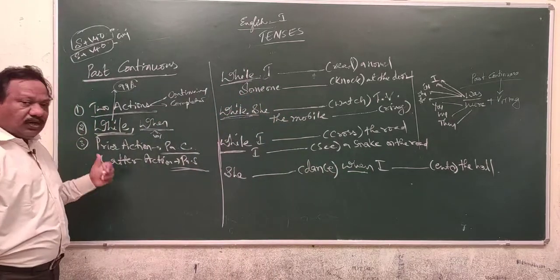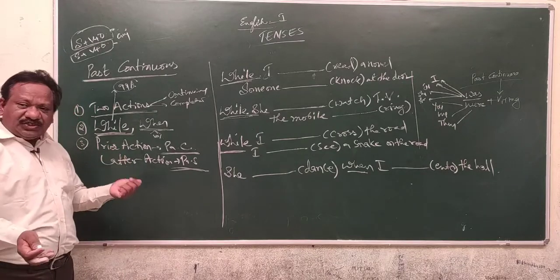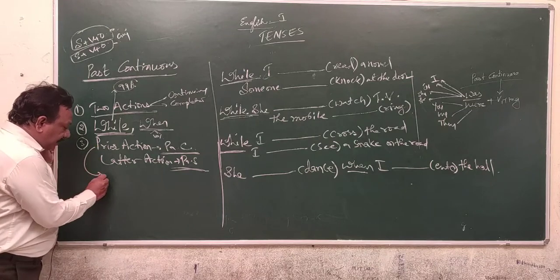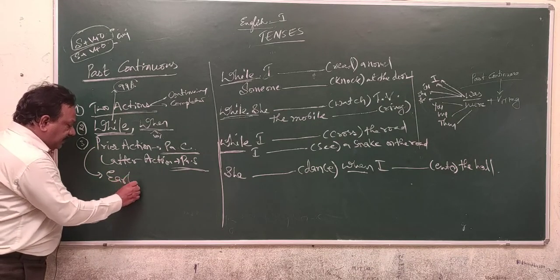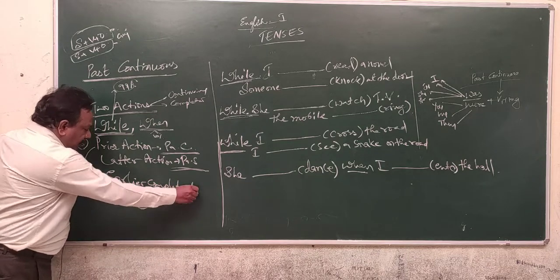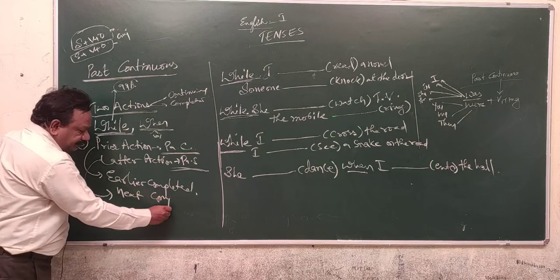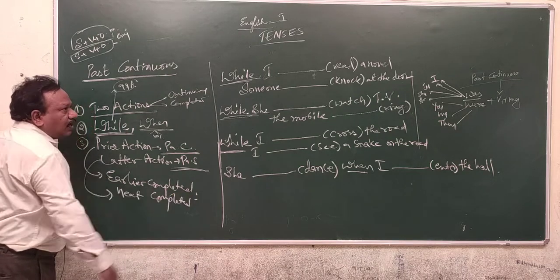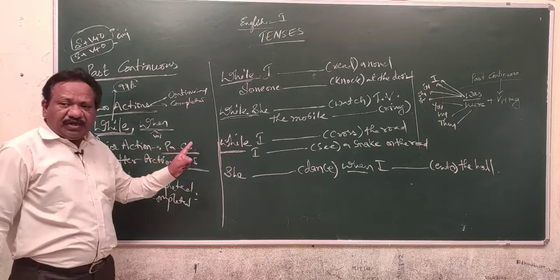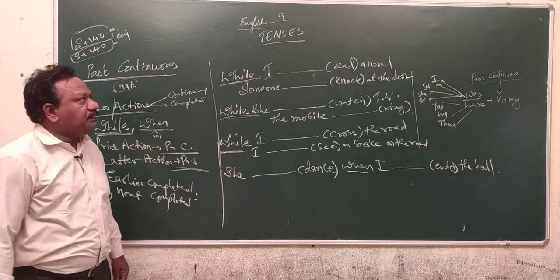Now come to the third rule, prior action and later action. Prior action means the action occurred earlier. Prior action means earlier completed action. Later action means the next completed action. Earlier action must be referred in the past continuous. Later action must be referred in the past simple tense.